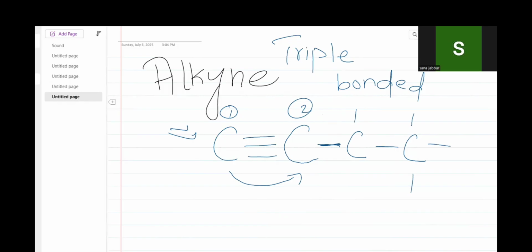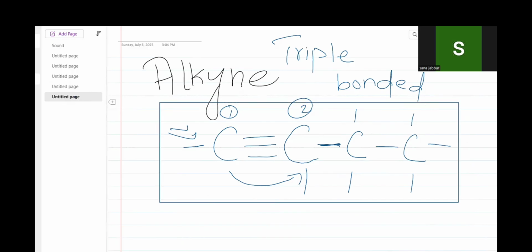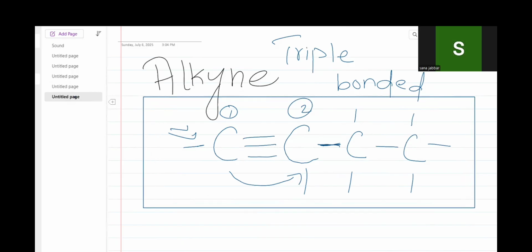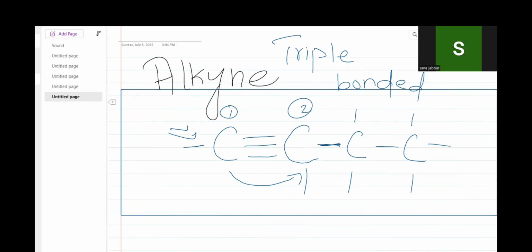I'm explaining again that it is not necessary to put a triple bond in every link of carbon. But this is the condition: if there is a compound present, and there is a triple bond between any of the carbon atoms, it means that this is an alkyne group.